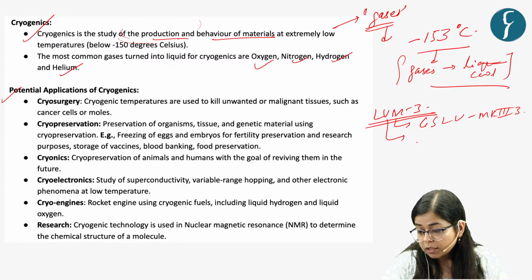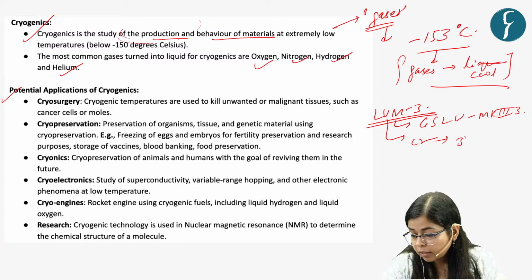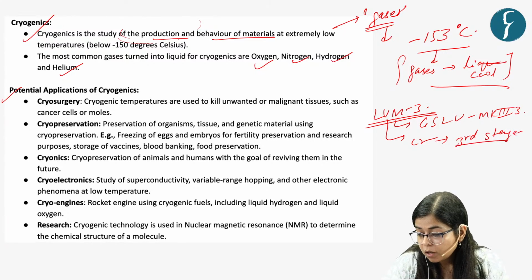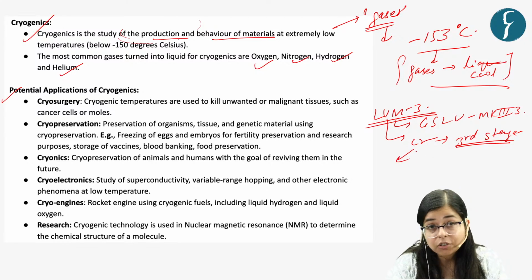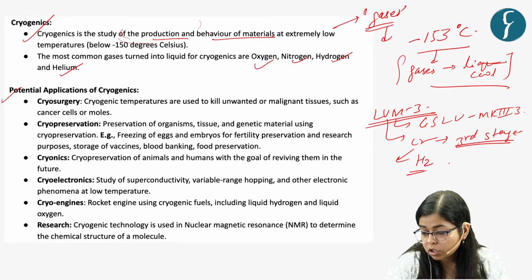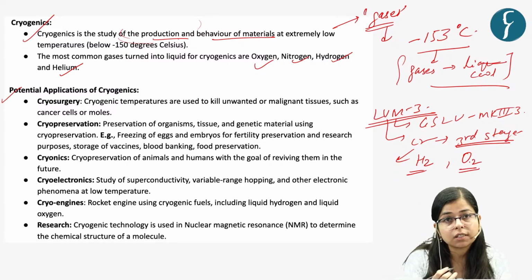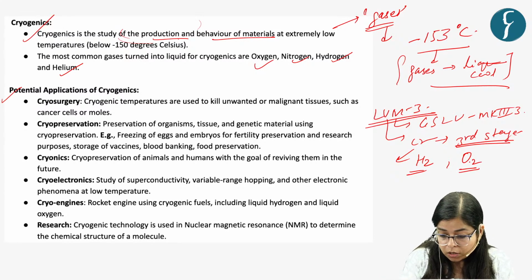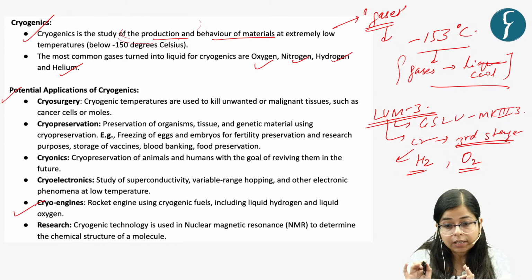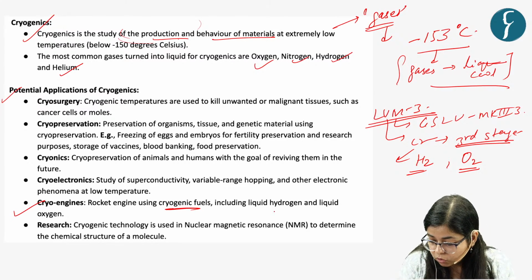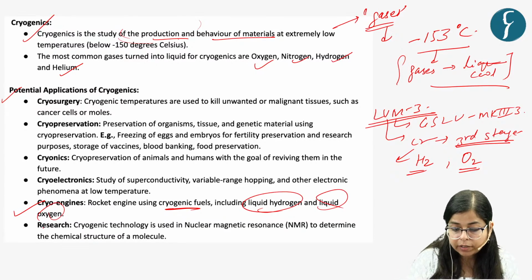Now it uses cryogenic fuel in its third stage. Remember this fact. And what is this cryogenic fuel which is used by this LVM-3? This cryogenic fuel is liquid hydrogen, with liquid oxygen as an oxidizer, right? So what is the use of this cryogenics? To create cryogenic engines which utilize cryogenic fuel, particularly liquid hydrogen and liquid oxygen.